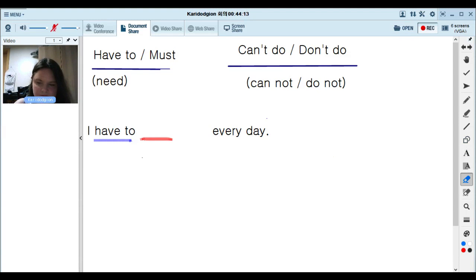I have to do my homework. All right, good. I have to do my homework. So what is the verb here? Do. Good. I have to do my homework every day.